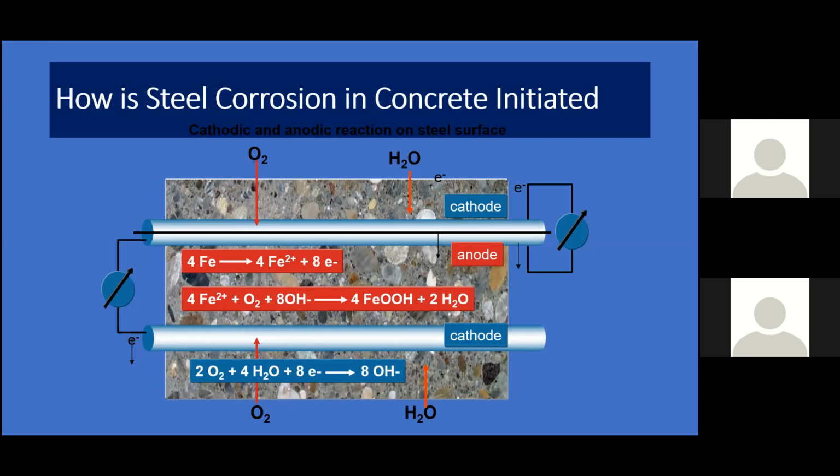You have to have wetting, so the concrete becomes conductive. So this conduction transfers electrons from iron to oxygen. If you keep concrete dry, this process will not occur. So that's why it is very important that you make the concrete waterproof, so it cannot ingress any moisture.